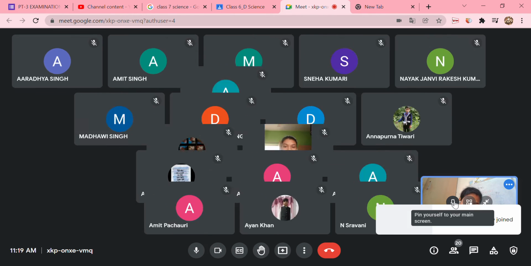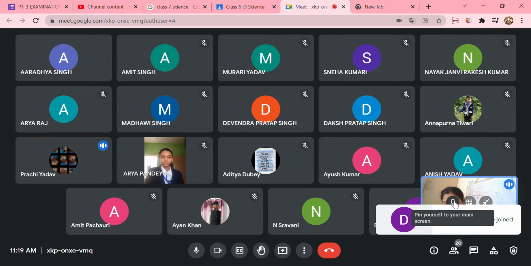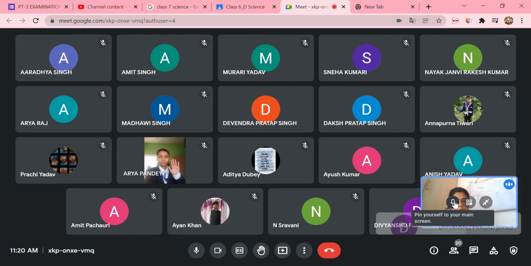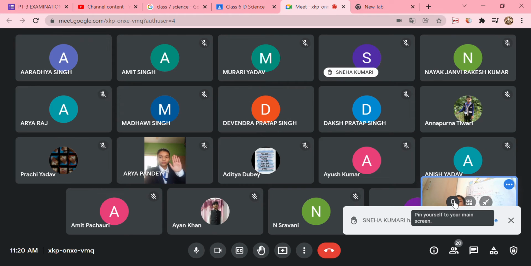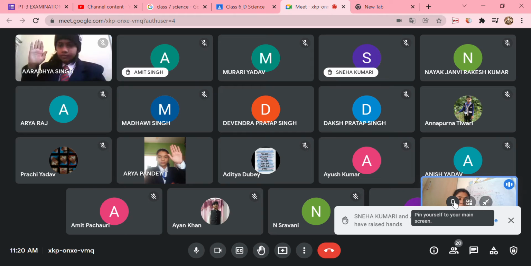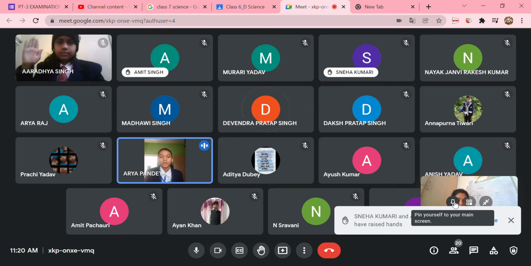Okay. Am I clear? Next question, difference between translucent and opaque object. Yes, Arya Pandey. Ma'am, translucent are those objects which cannot pass all the light, but we cannot see clearly, though we can see some of the things. And ma'am, opaque objects are those objects which do not allow any light to pass through.